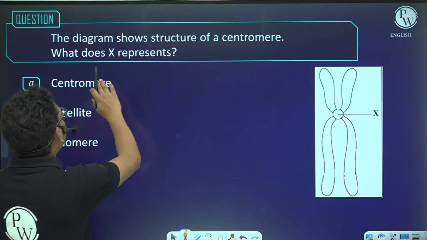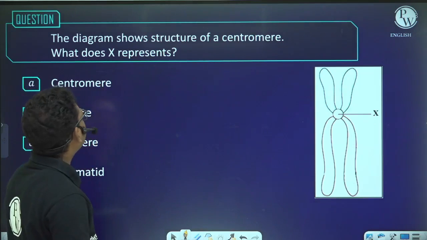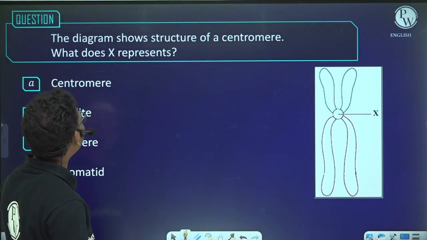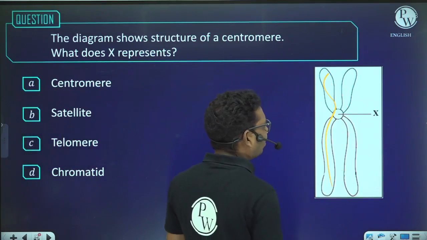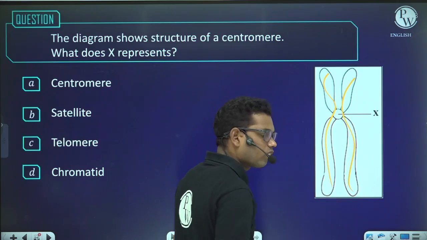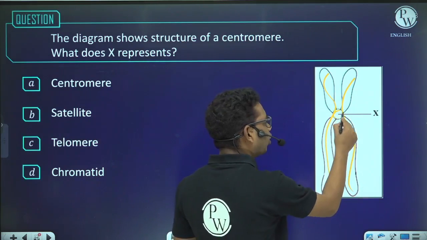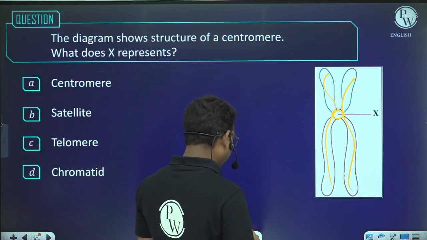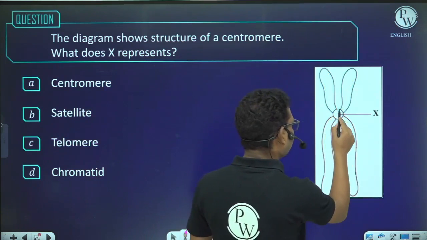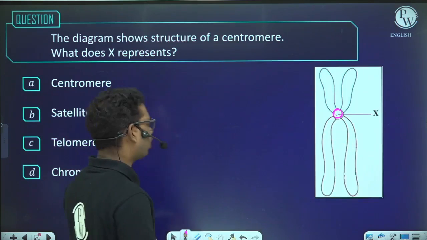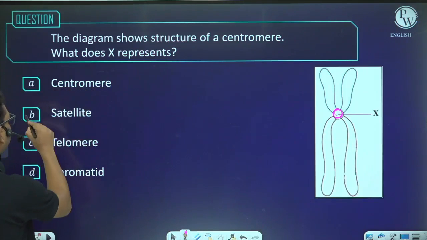Now, the diagram shows the structure of a centromere. What does the X represent? What is this? This part is a chromatid and this part is also a chromatid, right? And these chromatids are held at the point of the centromere. Where? At the centromere. So I can say that this part is basically the centromere.